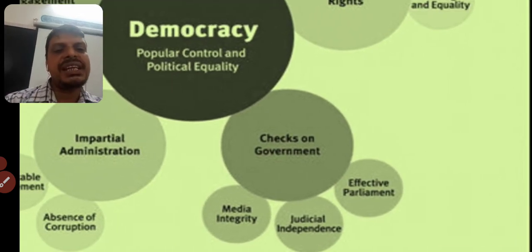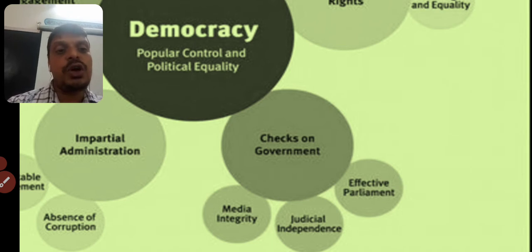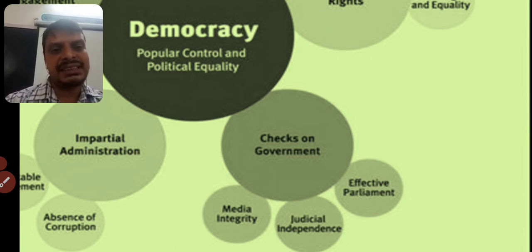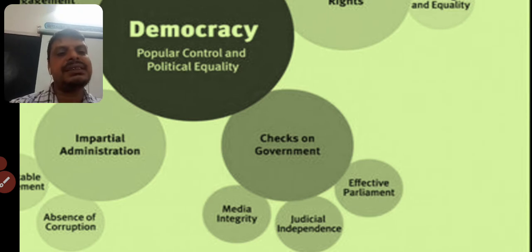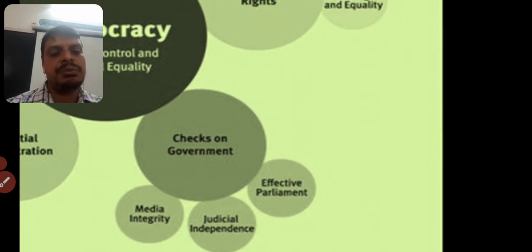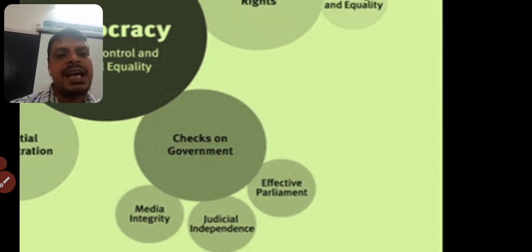Next thing is checks on the government. What do you mean by checks on the government here? Governments are controlled through different mechanisms. Like media, the press, news channels, newspapers, isn't it? They can criticize the government. They have the right to criticize the government if it is not administering properly.